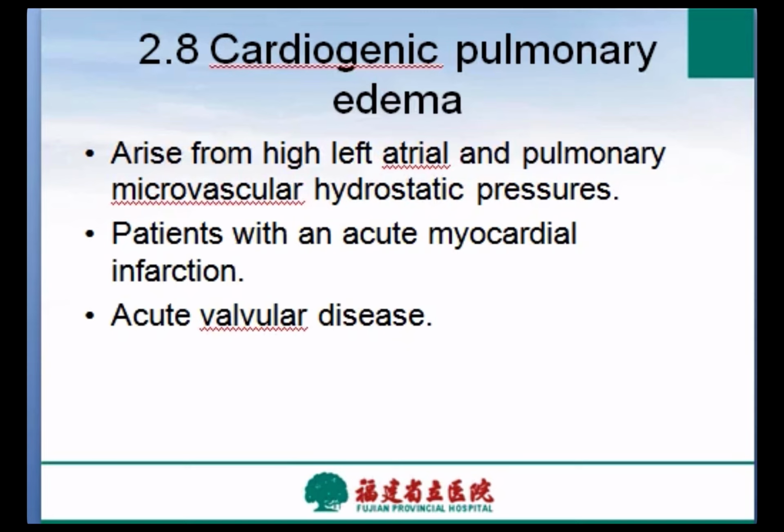Different from the other types, cardiogenic pulmonary edema arises from heart and microvascular disease, for example, patients with high left atrial and pulmonary microvascular hydrostatic pressures, an acute myocardial infarction, or acute valvular disease. It's very common in the cardiovascular division, and in many cases, cardiogenic pulmonary edema is excluded from acute lung injury.